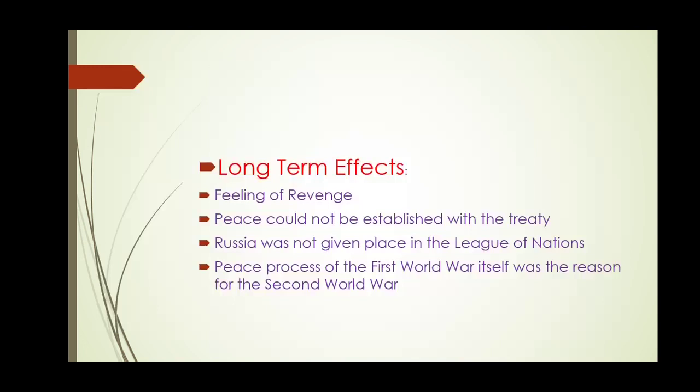Peace could not be established with the treaty. So they could not establish any peace with this treaty because the winning countries used to take away from the losing countries. So peace could not be established. Next is Socialist Russia was not given a place in the League of Nations. Russia was not given any place in this League of Nations. America did not join the League of Nations. Now, first of all, what is the League of Nations? The League of Nations is an organization to maintain world peace. So America did not join this organization, that is the League of Nations.